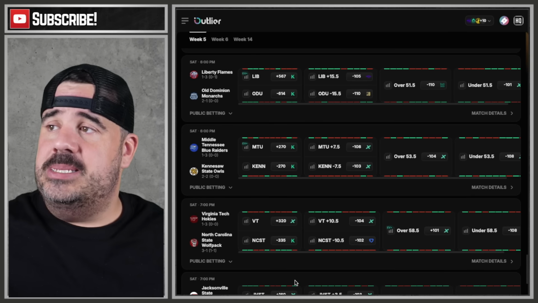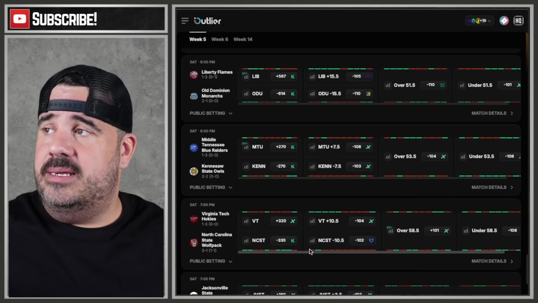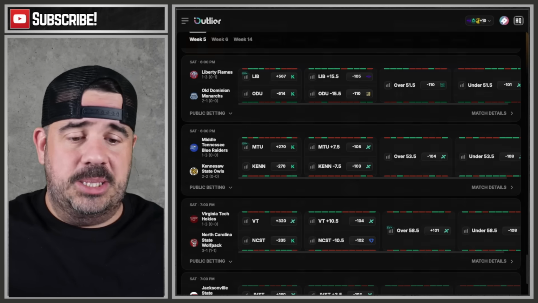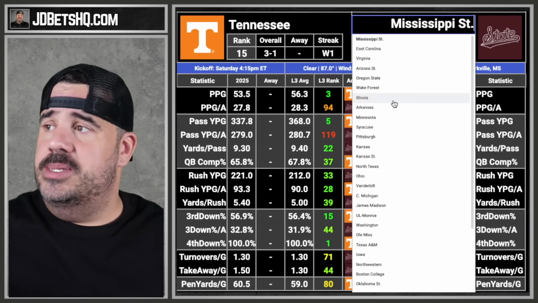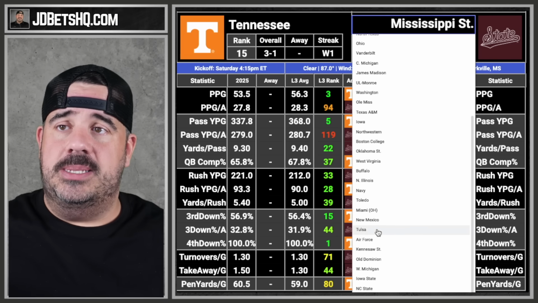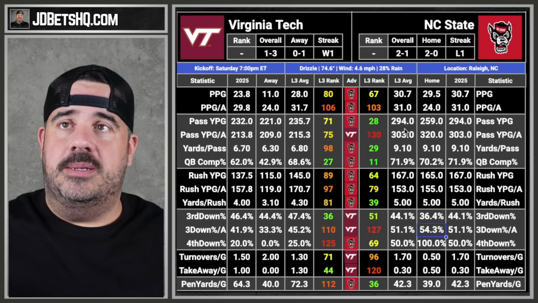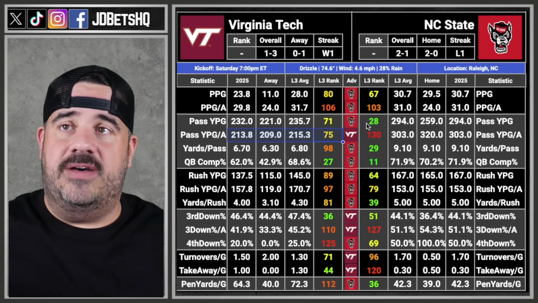Virginia Tech and NC State. Virginia Tech has a new coach because Pry is gone, as he should be. Disgraceful is what he was. NC State, Wolfpack. Where's NC State? They're down here somewhere. Found them. And what do we have here? 2-1. You can't stop the pass, and you're 71st in passing, 28 versus 75.